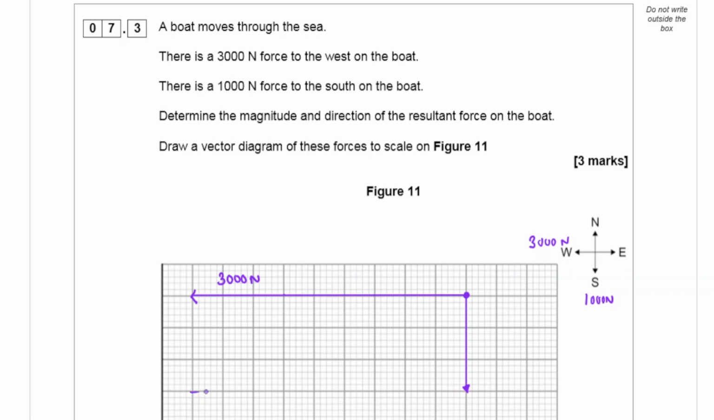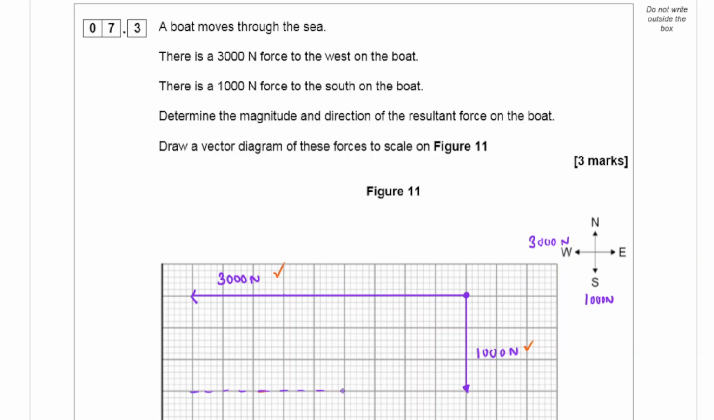So you would need to label this as well, 1000 Newton. So you're going to get a mark for drawing 3 marks. So you're going to get a mark here for drawing an arrow due west and a vertical arrow pointing down. The resultant force should be, so let's complete this diagram.